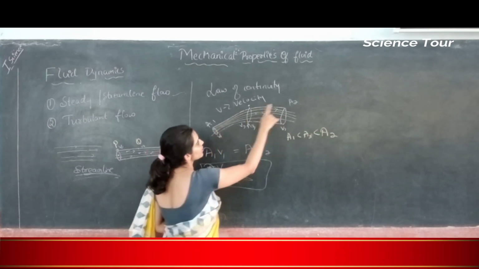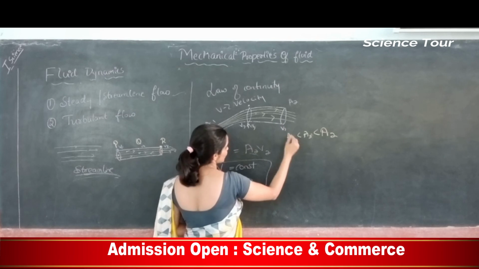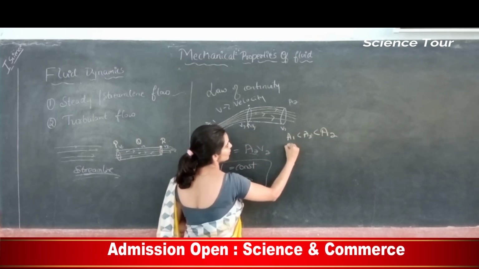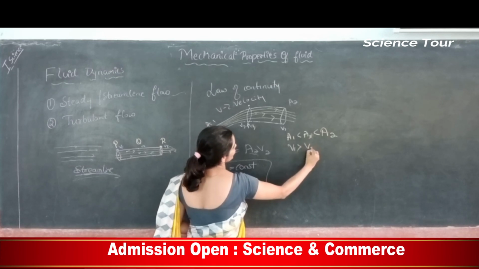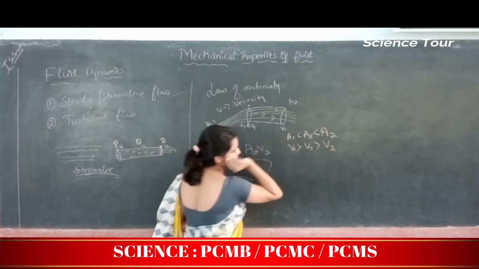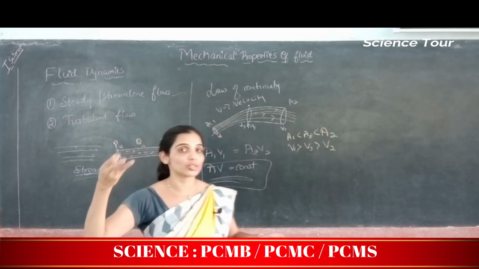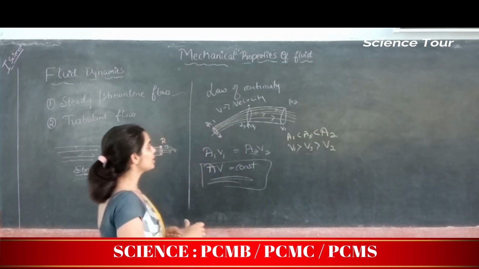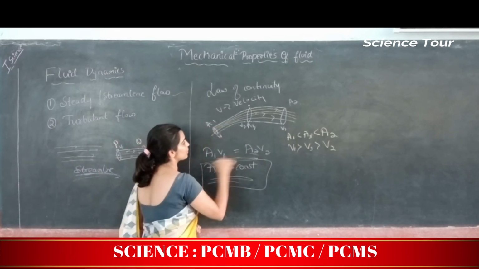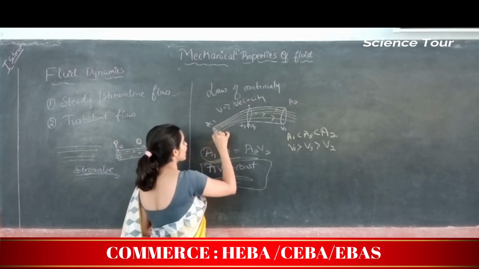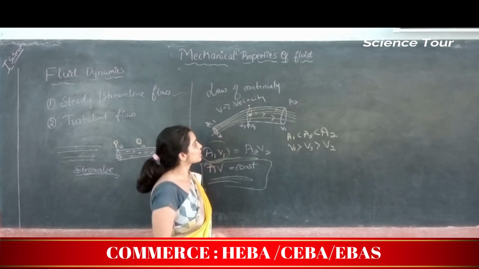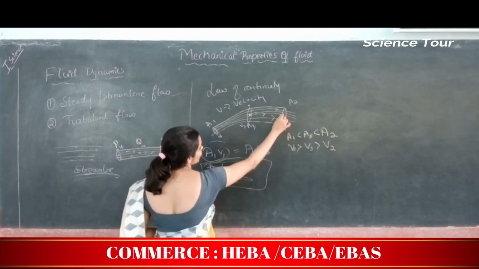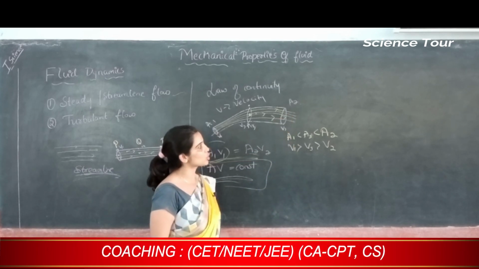Lesser, greater, greatest. So speed has to reduce. V1 is greater than V3, which is greater than V2. So as the area of cross section is greater, speed will decrease. That's why this will remain constant. The product A1 V1 here should be equal to product of A3 V3. It should be equal to product of A2 V2.